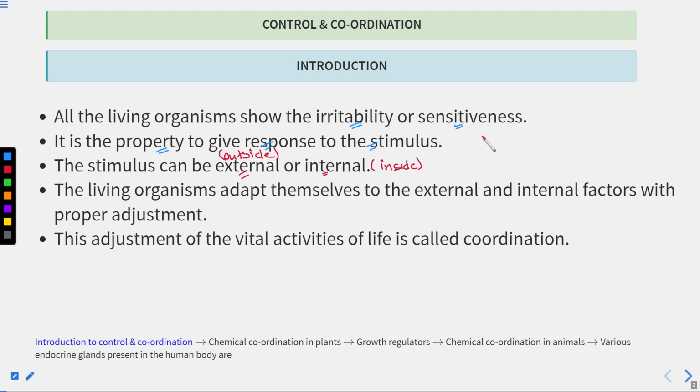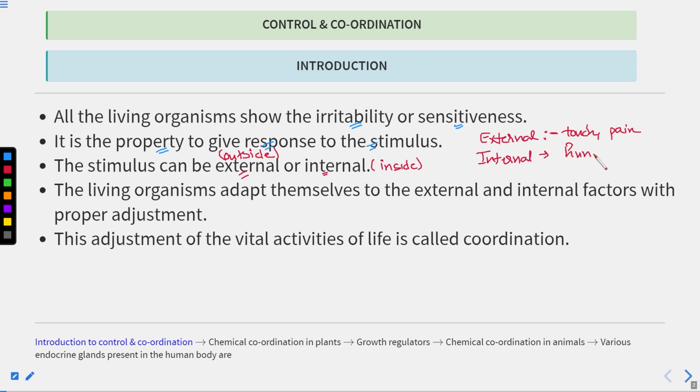Now, examples of external stimuli. It can be touch, it can be pain. An external stimulus can also be like if you see some person and you like that person, that is also a kind of stimulus. And what is an example of an internal stimulus? Something like hunger.